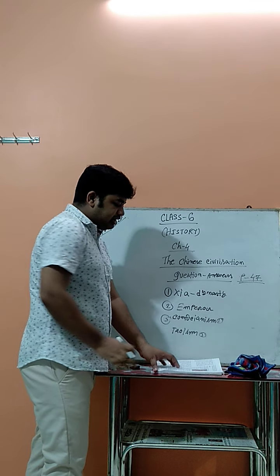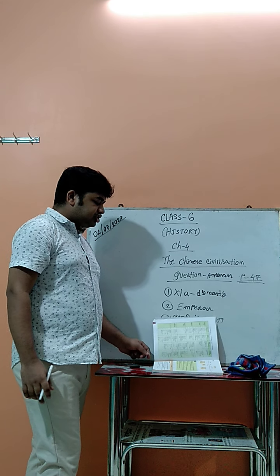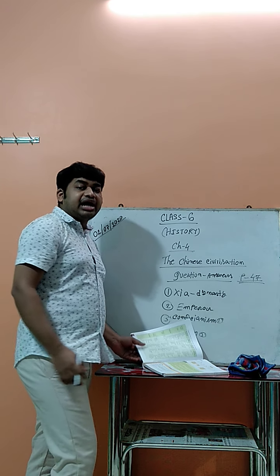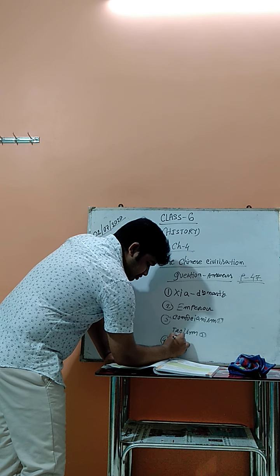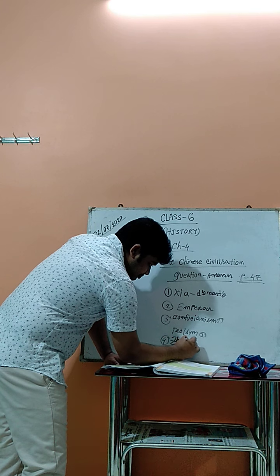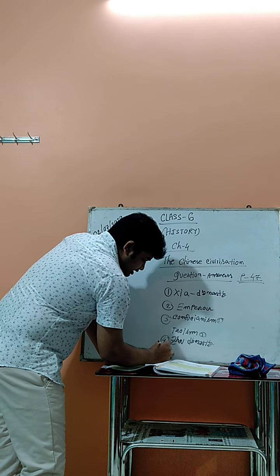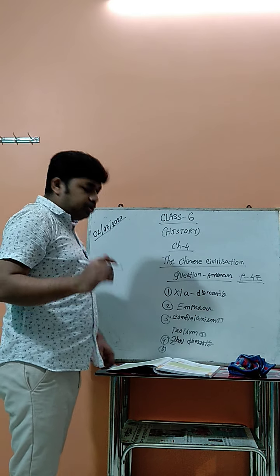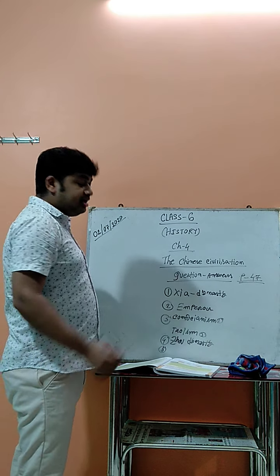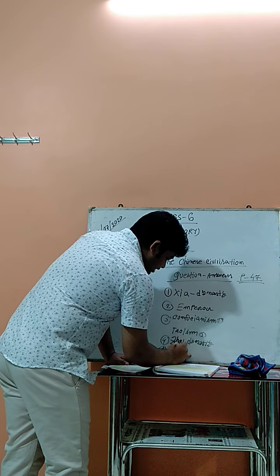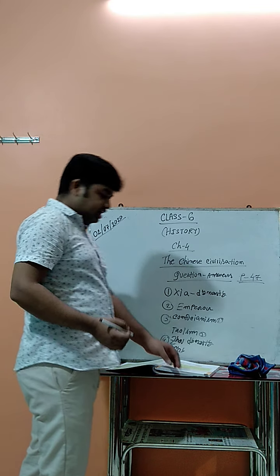Now number 4. The first mentioned key dates back to which dynasty? That is the Zhou dynasty. Now number 5. The Chinese used dash as the model for bronze casting. Which model? That is the clay model for bronze casting.